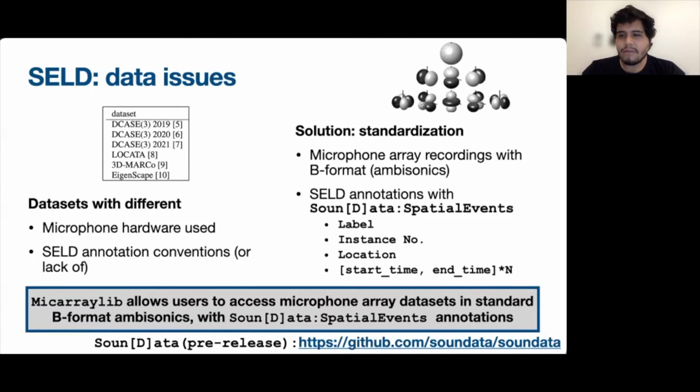The recordings can be converted into ambisonic format using a generalized encoder, while the sound events can be parsed to fit the soundata library's spatial event attributes, which include an object label and unique number identifier in each recording, location, and the times of incidence. Soundata is a library that I have contributed to, and you can already use it in its pre-release form.